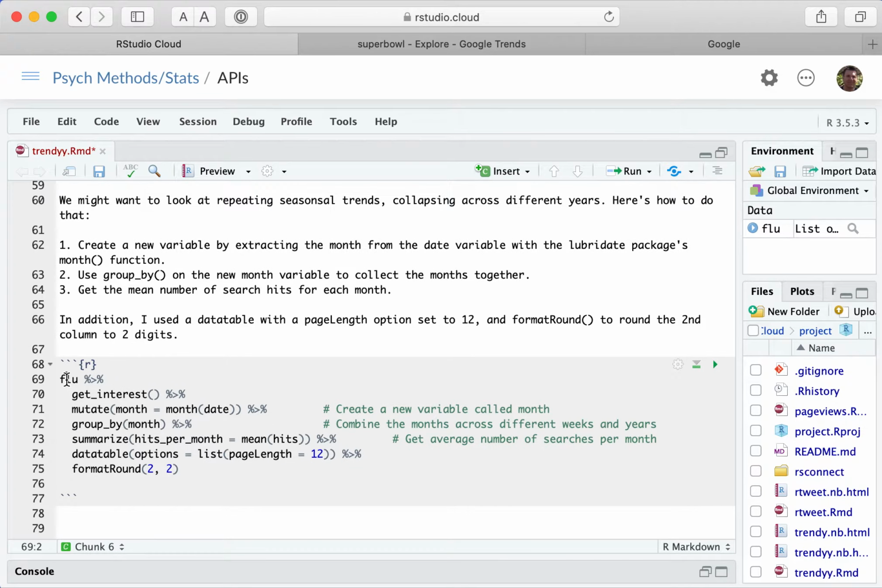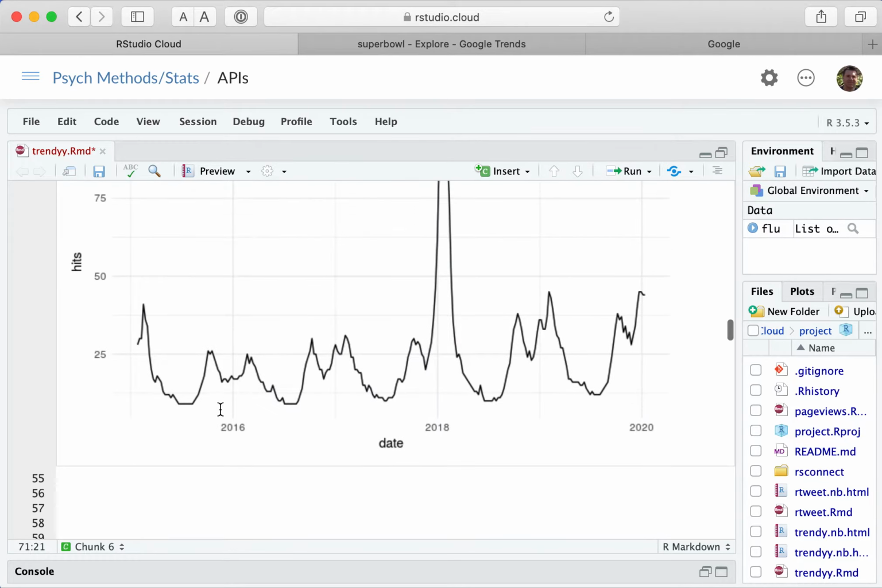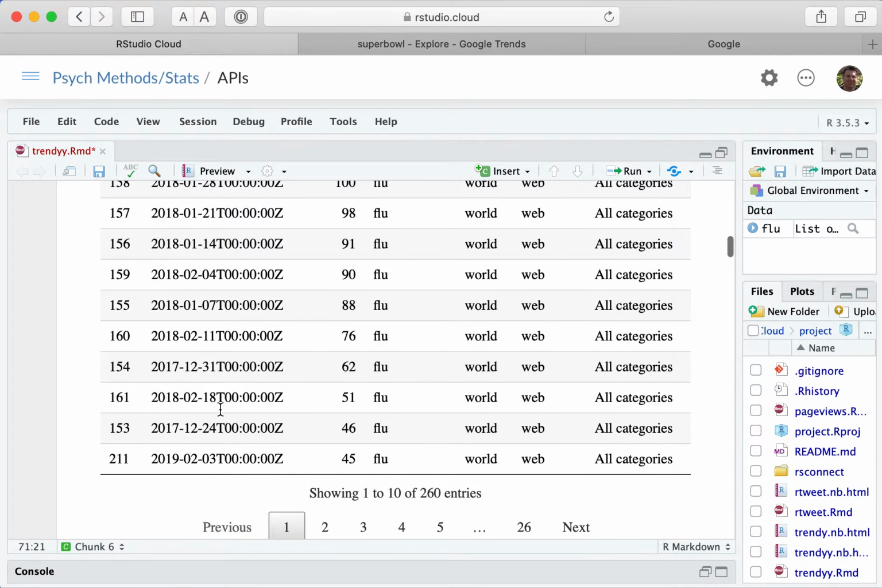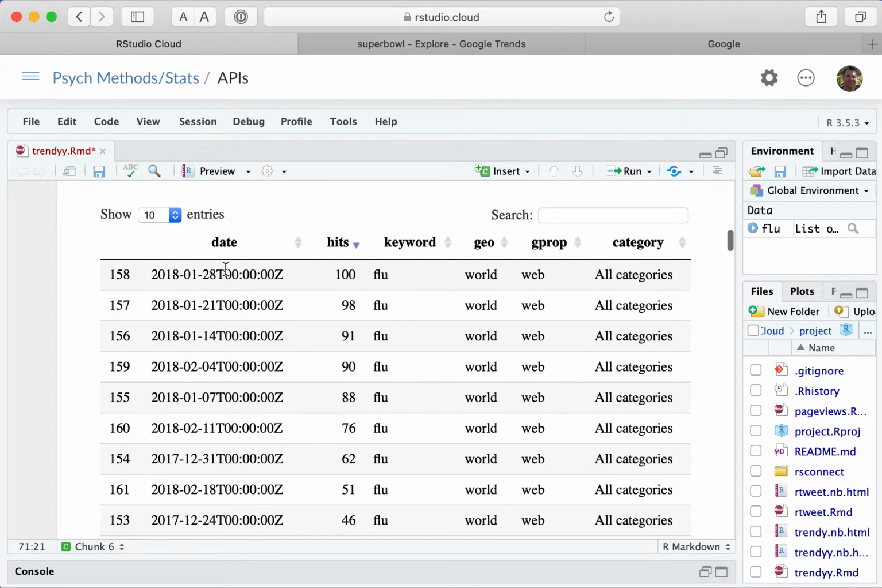So I'm going to start out with my flu and the get interest, just like we did before, but I'm going to use this mutate to create a new column called month. And this month command here is from the lubridate package. What this does is it extracts the month from this date column. We've got the date column here, and you notice it has a time and a Z, but what the lubridate package will do is read this and figure out what the month is.